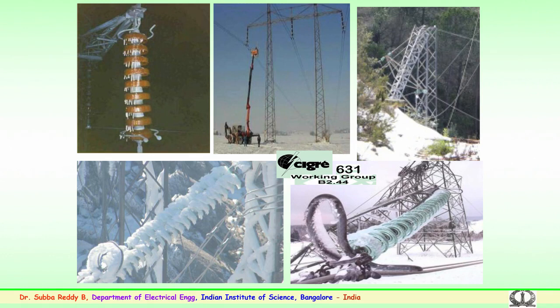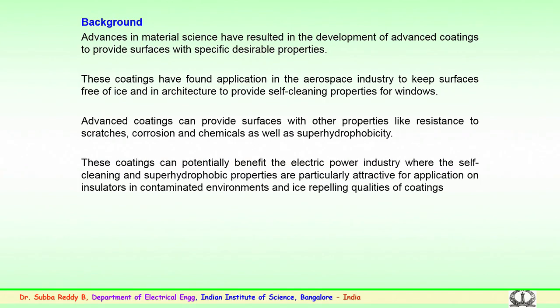CIGRE 631, as I mentioned, is from the working group B2.44, which looks into the various aspects of coatings for winter conditions, both on the conductors as well as the insulators, various types of insulators. It could be ceramic or glass insulators or a polymer type of material. With this background we would like to focus on the coatings.